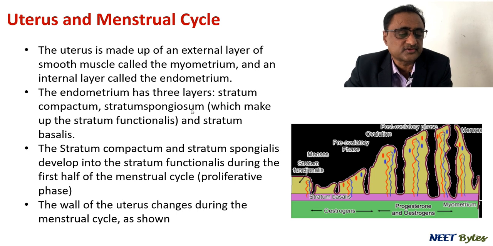Now again, the endometrium has 3 layers: the stratum compactum, stratum spongiosum and stratum basalis. So the stratum compactum and stratum spongiosum develop into the stratum functionalis during the first half of the menstrual cycle, that is the proliferative phase. So the wall of the uterus changes during the menstrual cycle, as you can see there. This is the stratum functionalis, then pre-ovulatory phase, ovulation, these keep on changing, okay, and that change is going to occur under the influence of estrogens, right?